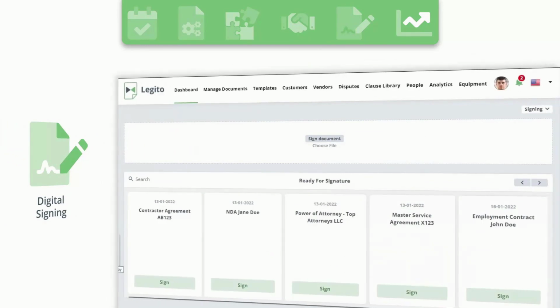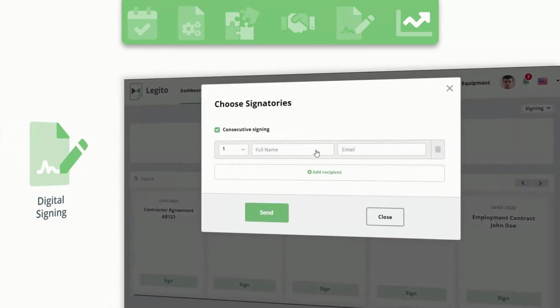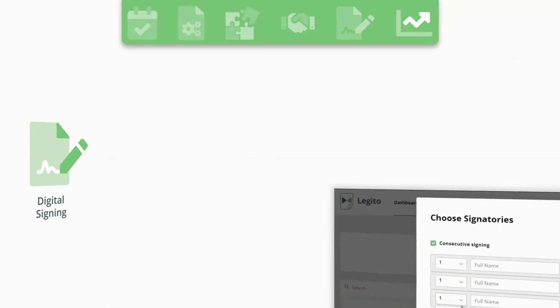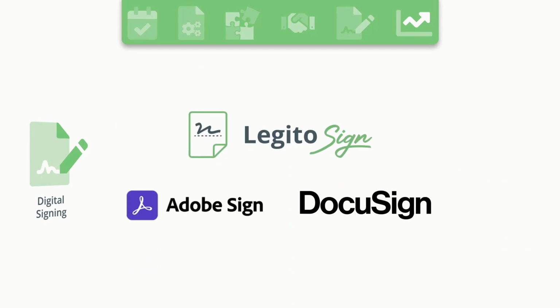Use LegitoSign embedded into your Legito Workspace to digitally sign contracts and other documents with your counterparties. Additional e-signature providers such as Adobe Sign or DocuSign are also integrated into your workspace.